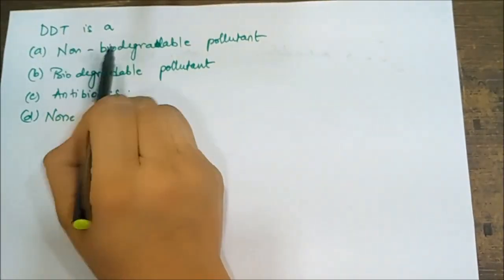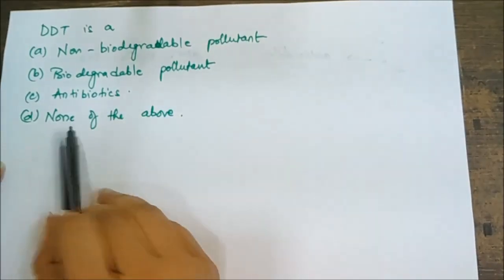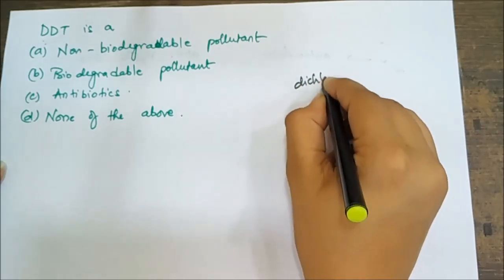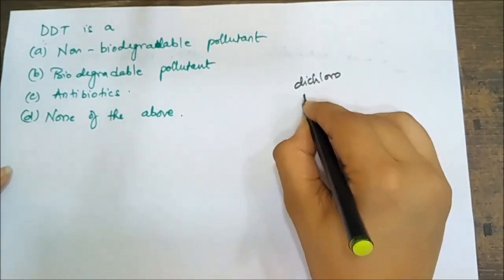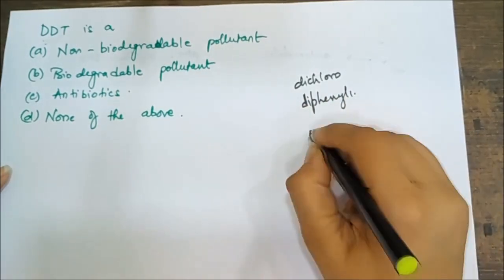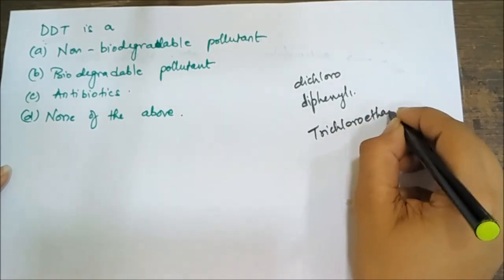DDT is a non-biodegradable pollutant, antibiotic, none of the above. DDT, the full form is diphenyl trichloroethene.